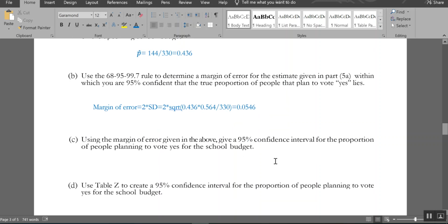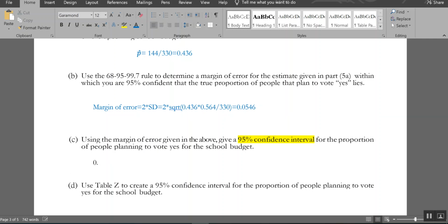Oh, so I'm going to use the margin of error to do a little thing now called a confidence interval. I haven't defined what this is yet, but I'm going to. For the proportion of people that plan to vote yes on the budget, this just gives me an estimate of what's happening here. So how do I do this?